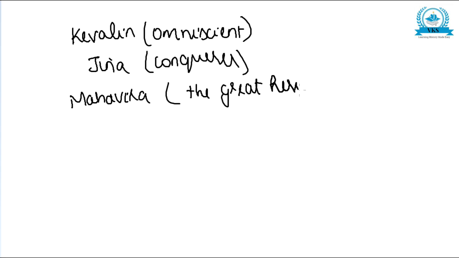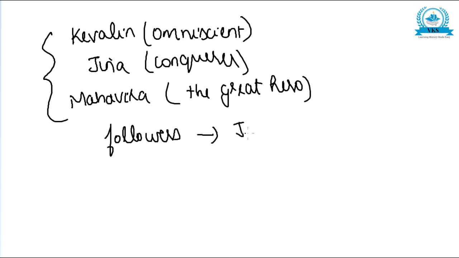So Kevalin, Jina, Mahavira were all names given to Mahavira, and because he was called Jina, his followers came to be called Jainas.